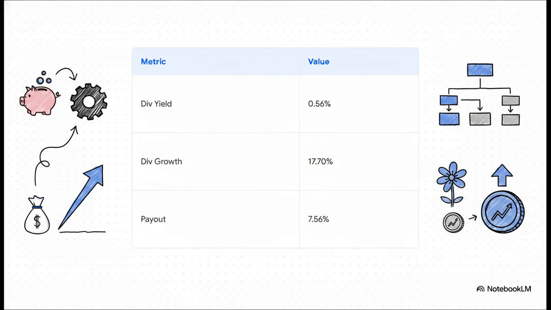Look at this. Even with a really impressive 17.7% recent dividend growth rate, the current yield is tiny. It's just 0.56%. On top of that, their payout ratio is only 7.56%. What does this tell us? It clearly shows that management is heavily prioritizing internal reinvestment over returning cash directly to shareholders.